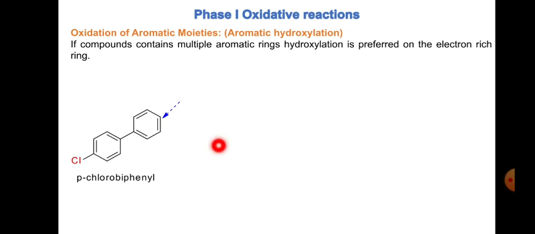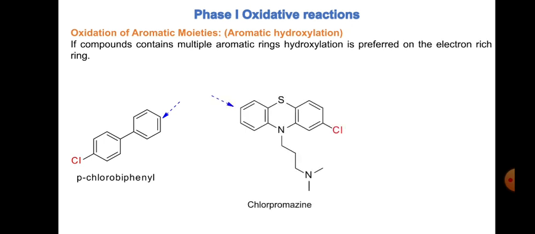So you can see here in para-chlorobiphenyl, on this phenyl ring we have a chloro substitution, and this is electron withdrawing. So comparatively, if I compare this ring which is unsubstituted here, whereas this ring is substituted with the electron withdrawing group, obviously the electron rich phenyl ring is this one, and that's why the hydroxylation is favored on this electron rich ring where the arrow is indicated.